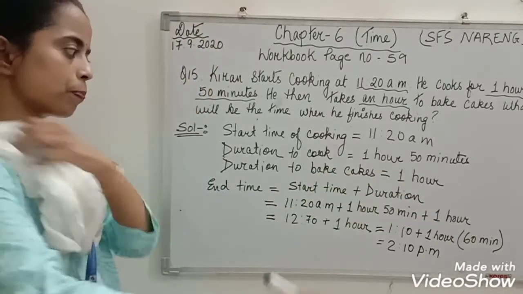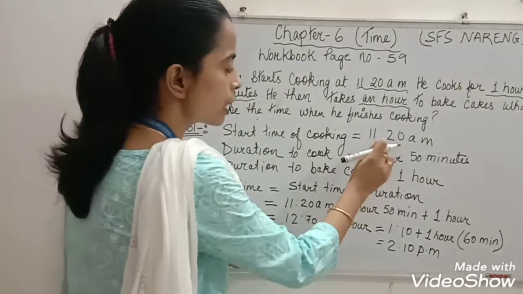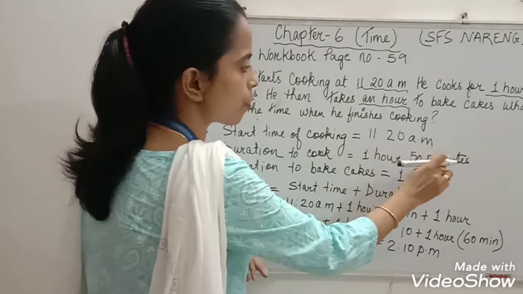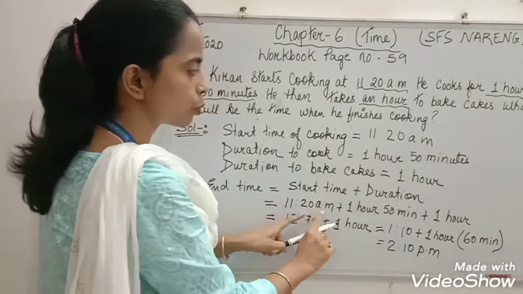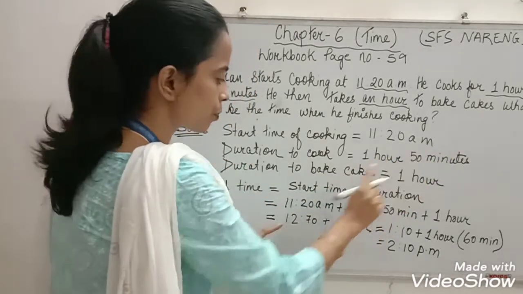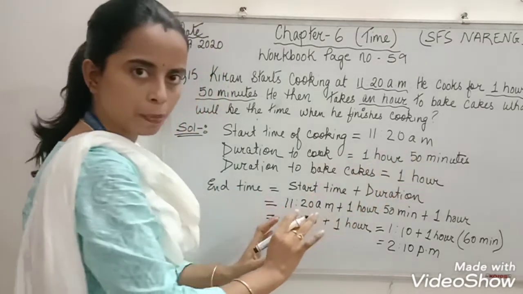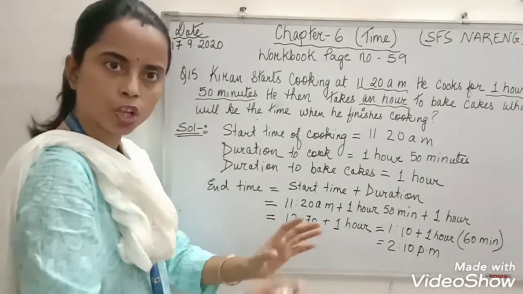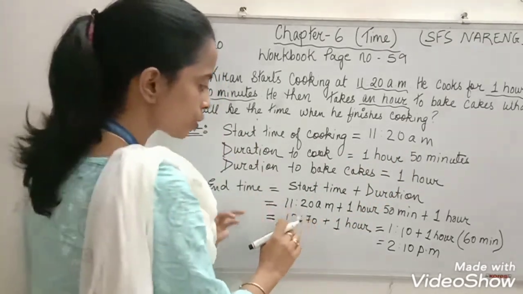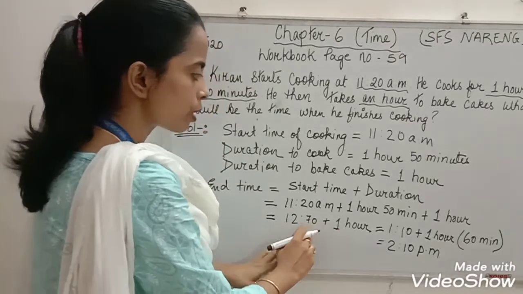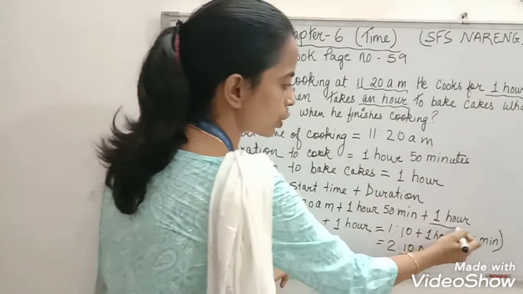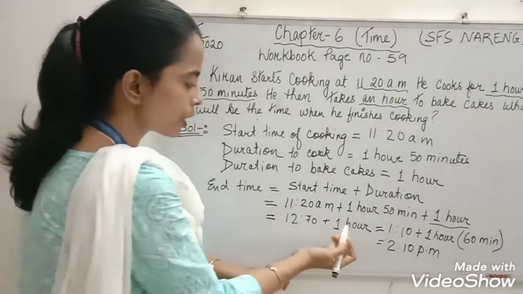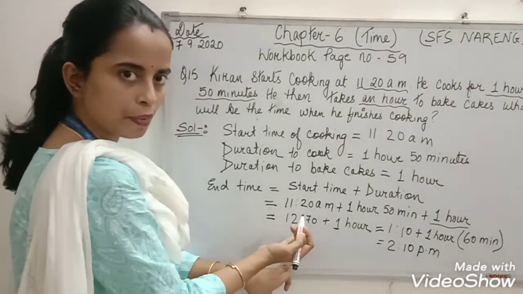So here you see, start time plus duration: 11:20 plus 1 hour 50 minutes plus 1 hour. 11:20 plus 1 hour is 12:20, plus 50. 20 plus 50 is 70 minutes. On a clock, 70 minutes is not there, only 60 minutes. So 12:70 plus 1 hour. Again, this 1 hour is the duration for baking the cake.